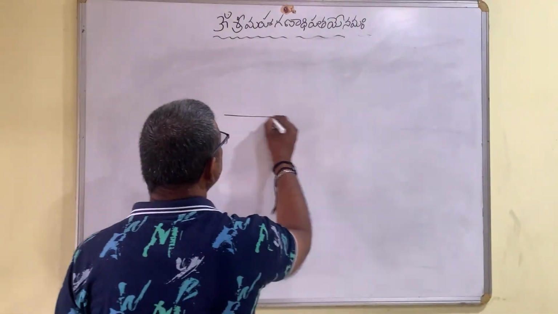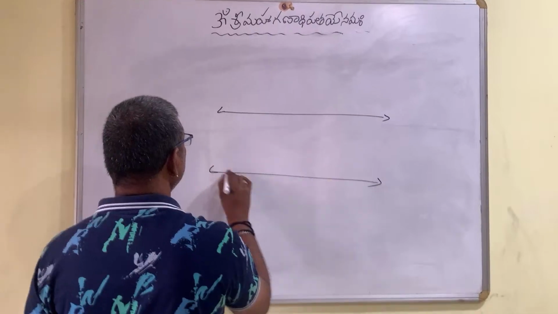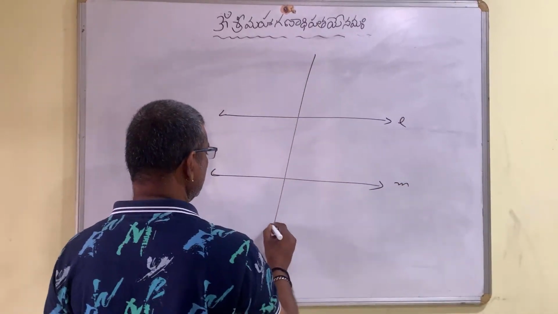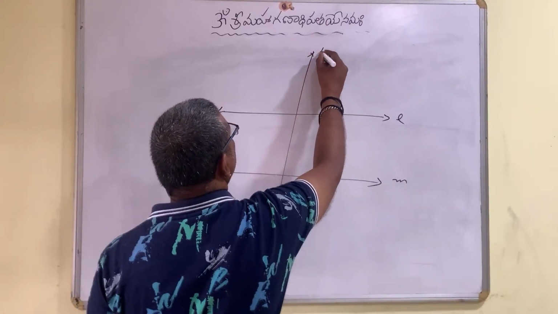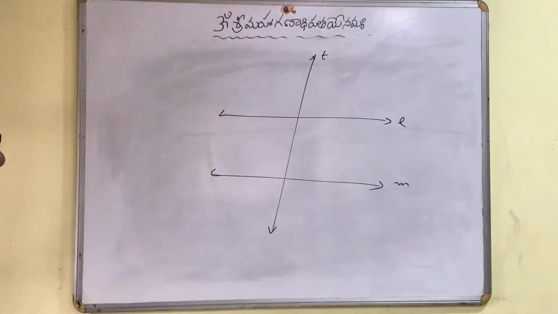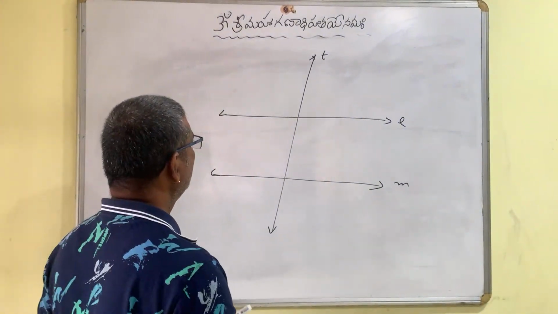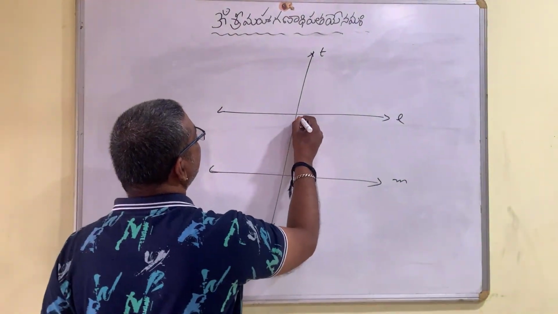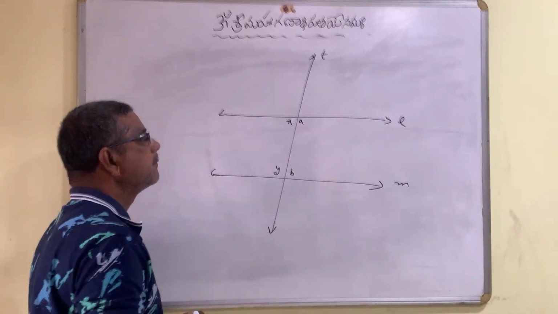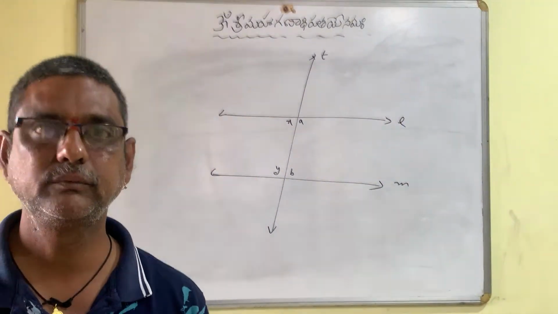There are two lines, L and M, and another line which is intersecting these two lines, making four interior angles and four exterior angles.